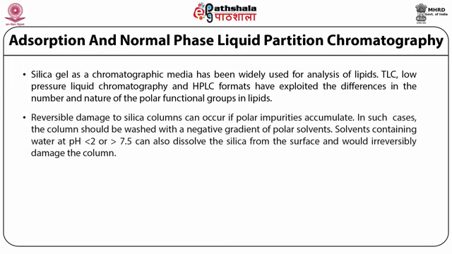Reversible damage to silica columns can occur if polar impurities accumulate. In such cases, the column should be washed with a negative gradient of polar solvents. Solvents containing water at pH less than 2 or greater than 7.5 can also dissolve the silica from the surface and would irreversibly damage the column.